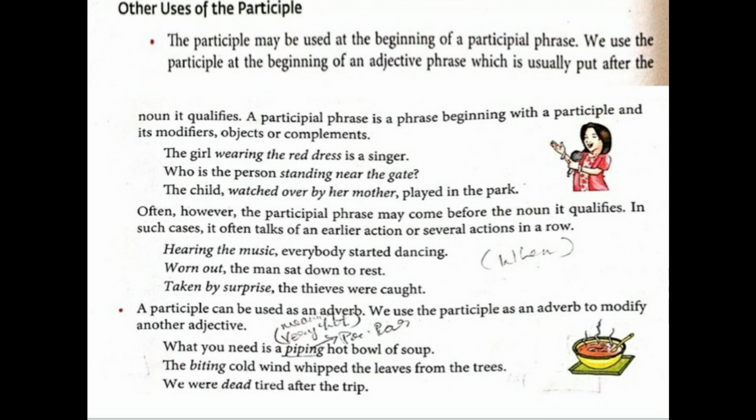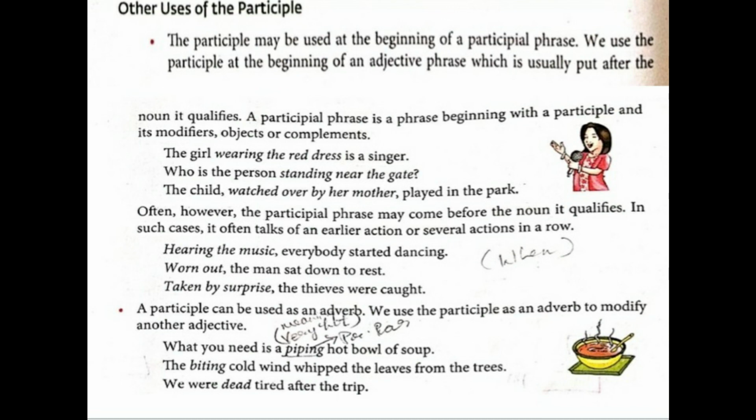Next one, the biting cold wind whipped the leaves from the trees. So how was the cold wind? It was biting, means very chilled, cold. So instead of very chilled or very cold, they are writing biting. Biting cold. So you underline biting and write over it present participle.